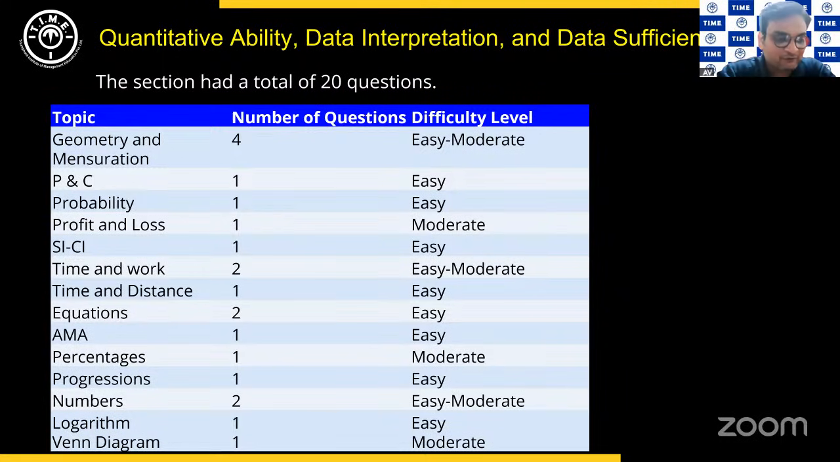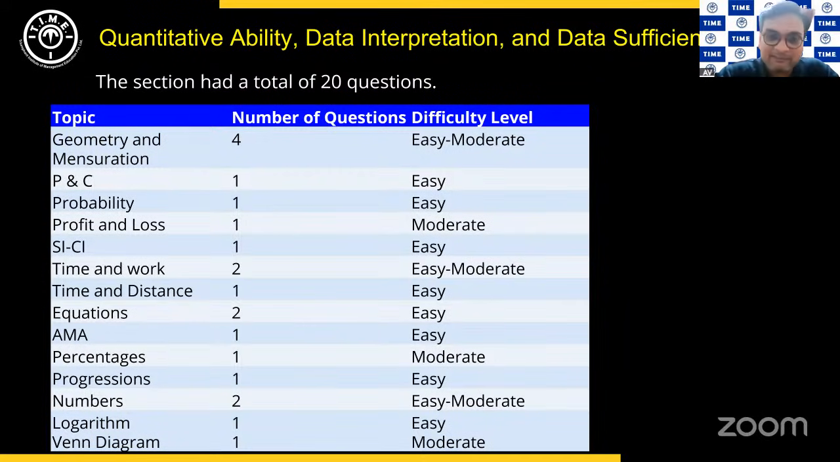As Anup sir was also pointing out, the VA, the language section, could be done very easily, but in quant you need to spend some time. Because you need to read it, you need to calculate, and do it accurately, because there is every chance you may go wrong. In profit and loss, there was a question which was slightly moderate on account of some calculations involved, not so direct. Simple interest and compound interest were easy, direct questions.